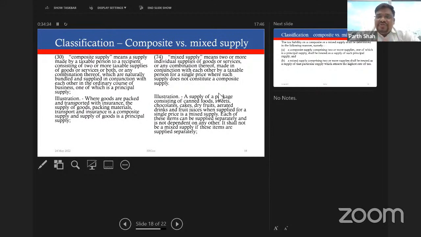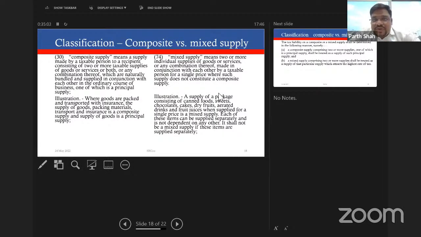Even the definition under the CGST Act gives this. When I'm buying some goods, my supplier or seller tells me that I will supply the goods to your location, so you will have to pay me the price of goods and transportation charges. This is the case of an artificial bundle. Whereas this is the case of a natural bundle. I stand corrected. This is a case of a natural bundle.